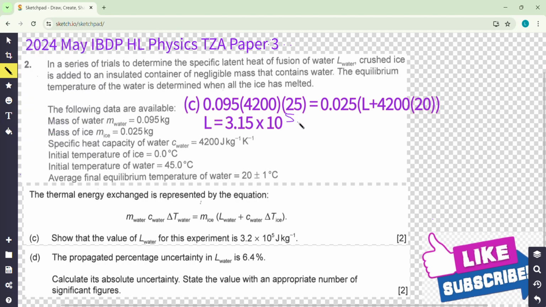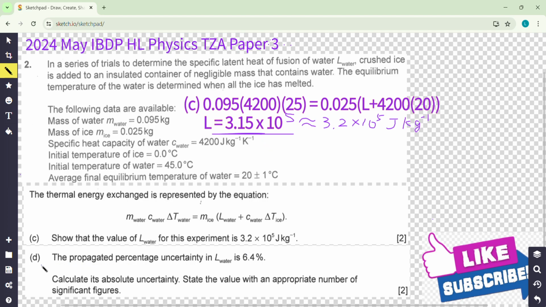And then the last step, you have to state the result. So you say it's approximately equal to 3.2 times 10 to the power 5 joule per kilogram. Although it is low marks for this last recap of the result, you still need to write it. Actually, the mark is here, 3.15. Remember, in IB, whenever the answer is given to you, you have to show one or two digits more accurate result to get the marks.